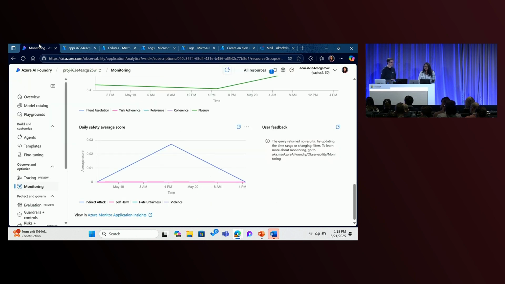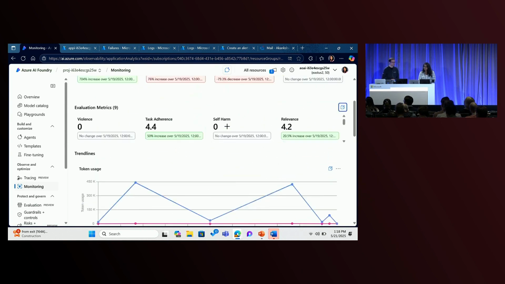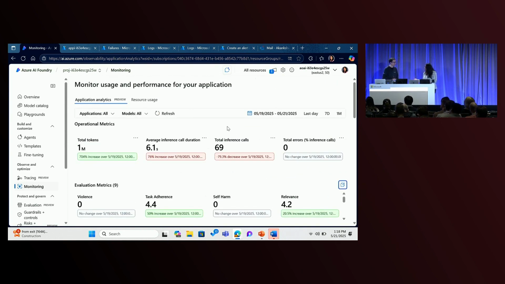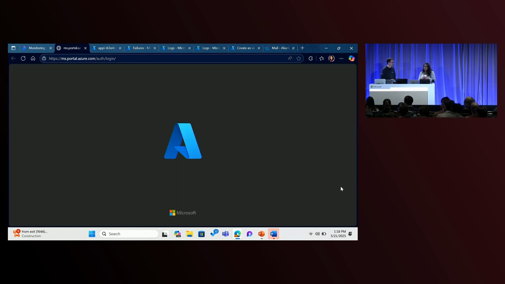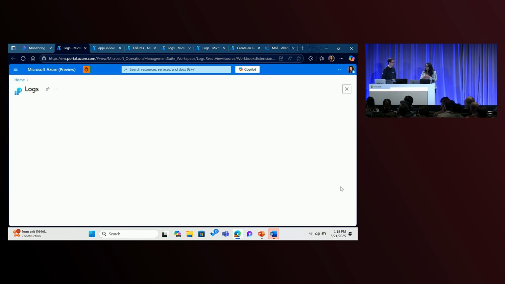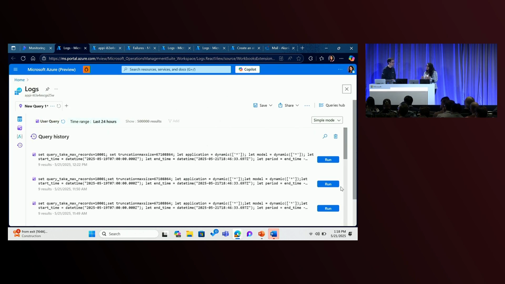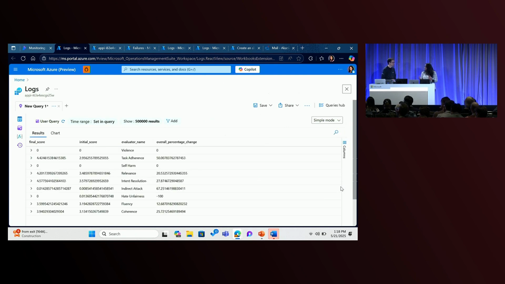Absolutely. KQL, or the Kusto Query Language, is one of the most popular query languages out there. And I have great news for you. You don't need to go very far for KQL. We have KQL integration from the AI Foundry dashboard itself. So you can open the query link using these options, or you can click on these icons to directly open a view, which is the Log Analytics query editor view, in which you can see your query results, as well as perform many different actions based on those queries.